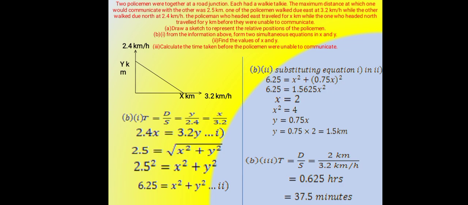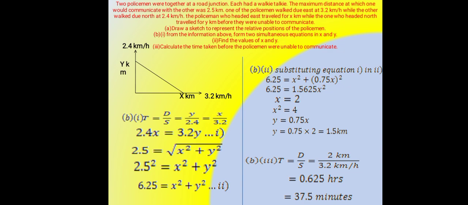Two policemen were together at a road junction. Each had a walkie-talkie. The maximum distance at which one would communicate with the other was 2.5 kilometers. One of the policemen walked due east at 3.2 kilometers per hour, while the other walked due north at 2.4 kilometers per hour.